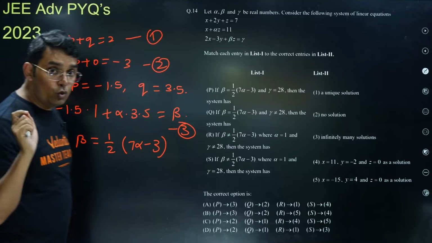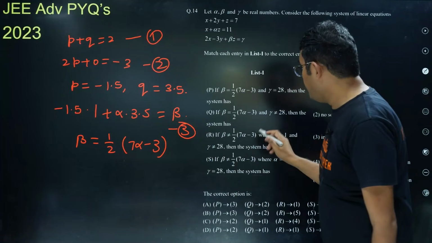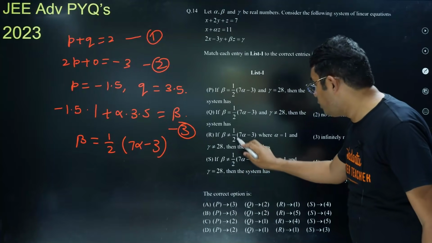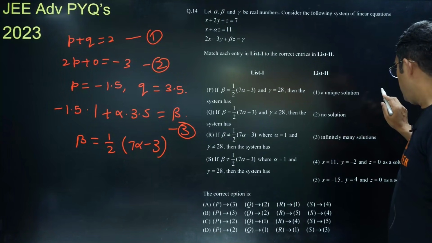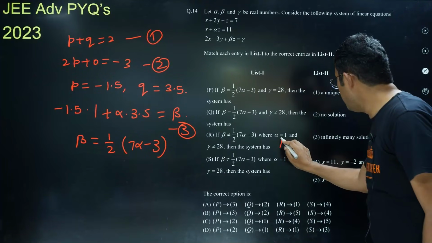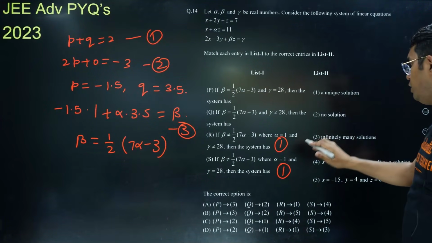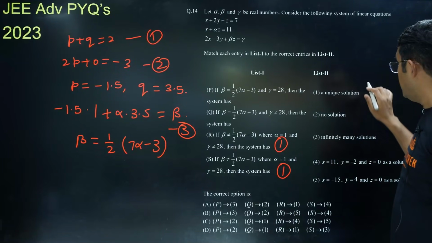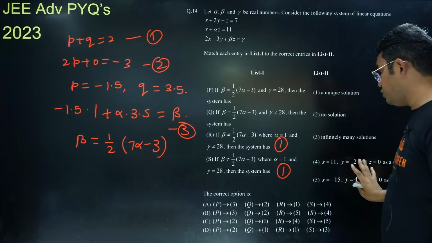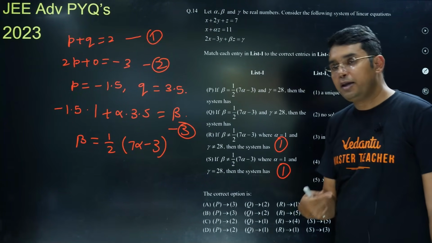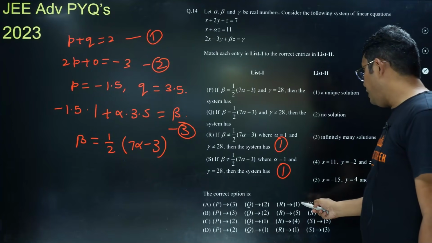If you want a unique solution, then the third equation should not be satisfied. So wherever you are given beta is not equal to this and this, then I think these R and S will be having a unique solution. I think R will be mapped with 1, S will be mapped with 1. Whatever alpha or gamma is there, they will be with a unique solution definitely. But they are giving some other options also. So let us first check if I can eliminate some of the options from this or not. So for R we are getting 1 here.